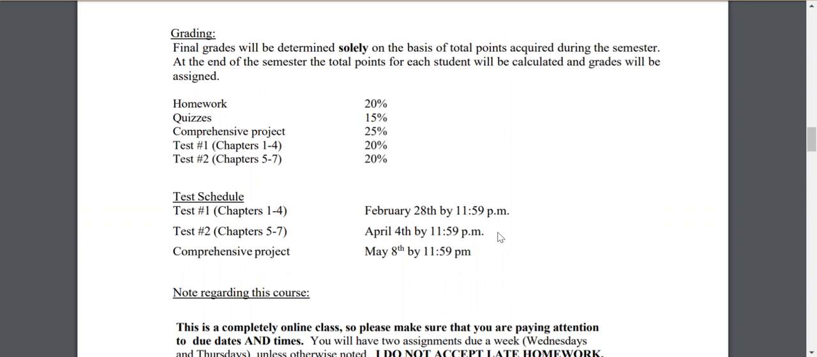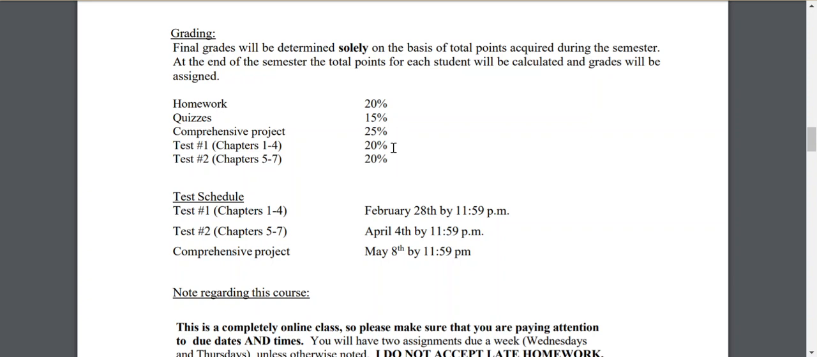For grading, it's broken down this way. Your homework assignments, again, you have 2 a week. One's those end of chapter questions, the other is the problem. In total, counts for 20% of your grade. You're going to have 3 quizzes that combined count for 15%. Your comprehensive project, which is due at the end of the semester, is the largest percentage of your grade because it is cumulative. And it's going to count for 25% of your grade.